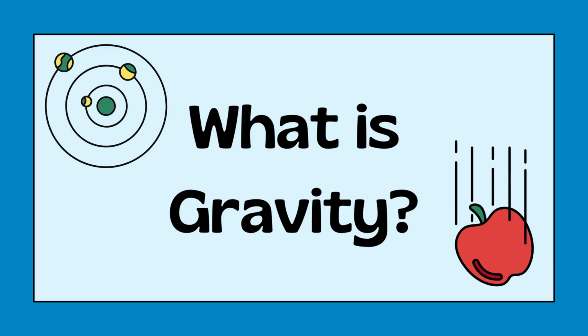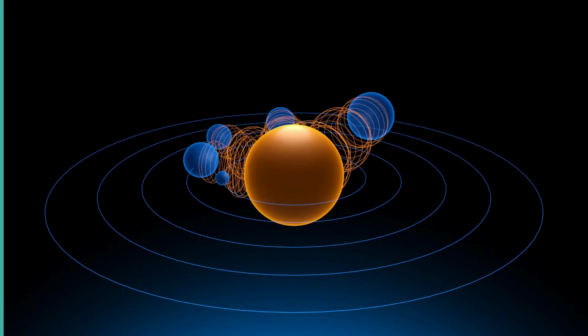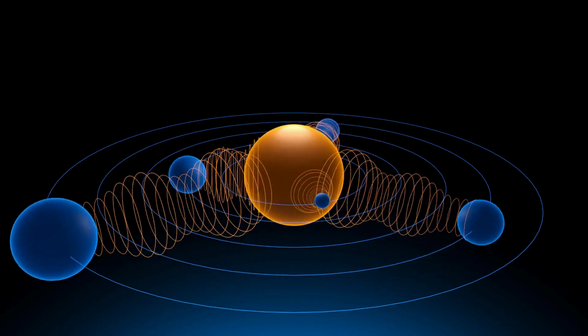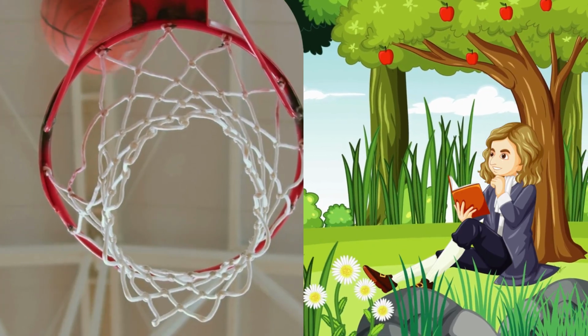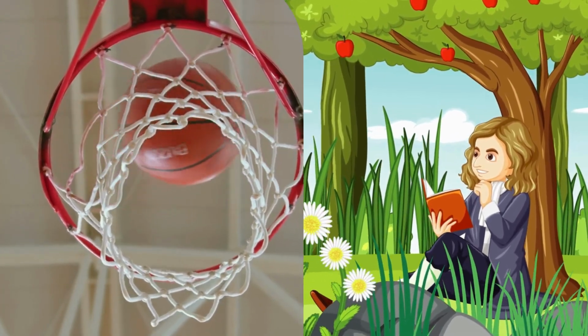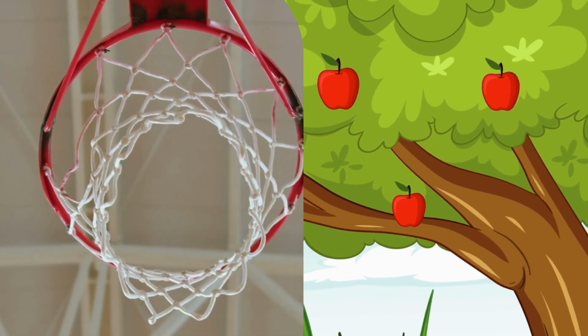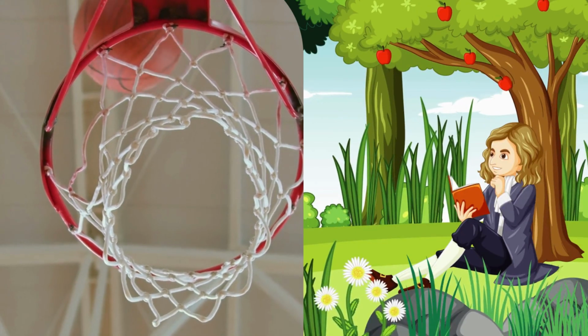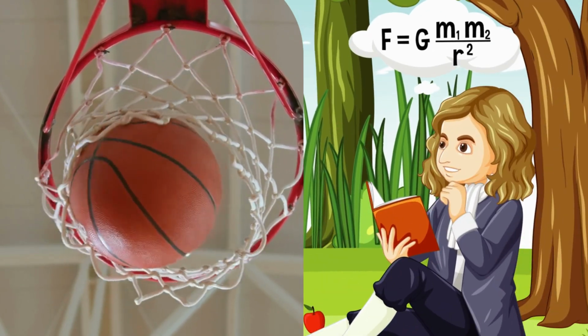Gravity is a fundamental force in nature that causes objects with mass to be attracted to each other. It is the force that gives weight to physical objects and governs the motion of celestial bodies like planets, stars, and galaxies. The more massive an object is, the stronger its gravitational pull. This force is responsible for a variety of phenomena in our everyday lives and in the universe. Here are some examples to help illustrate the concept of gravity.